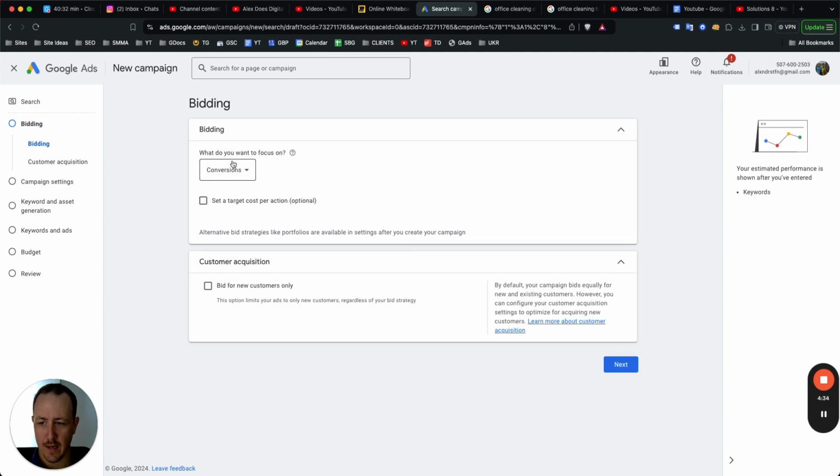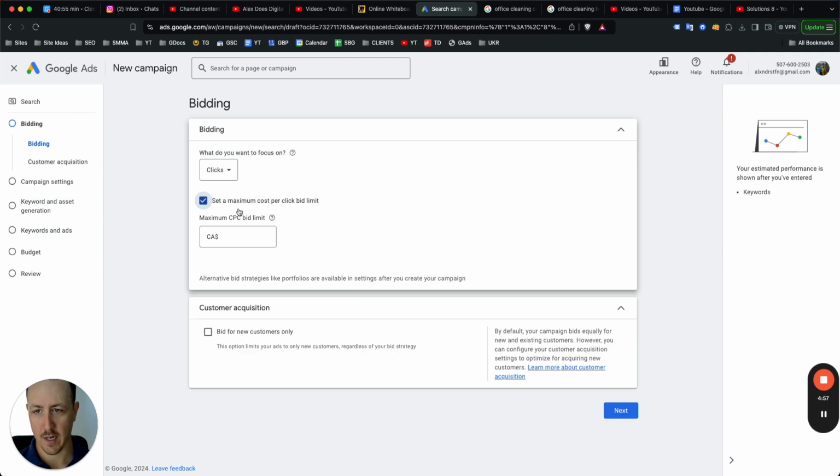Now, when you're first starting any campaign, always focus on clicks, unless your account already has 30 or more conversions every single month, just because you want to drive more traffic to your campaign so you can get the data, so then you can see how it's going to perform and how it's going to act before deciding to focus on conversions. Once you have about 30 or more conversions every single month, you can then set it to focus on conversions.